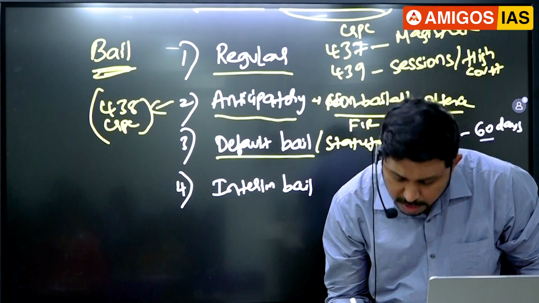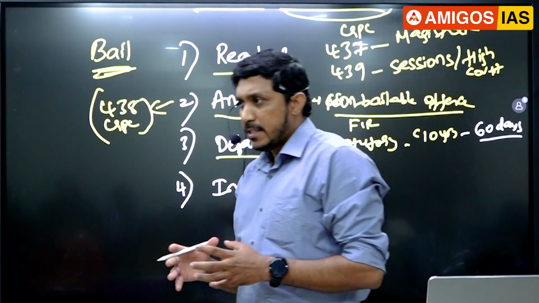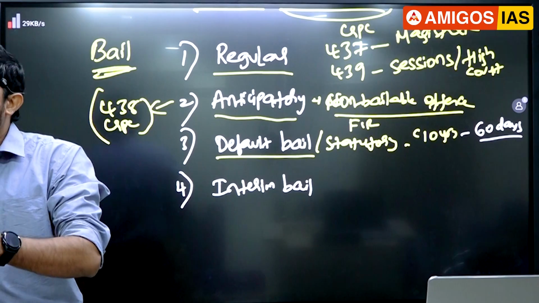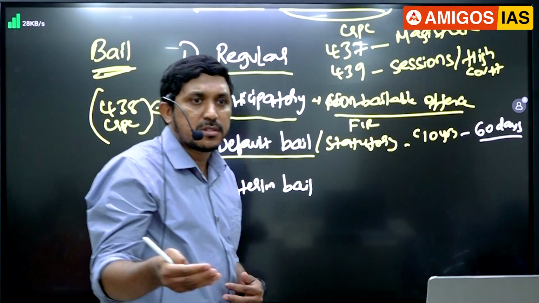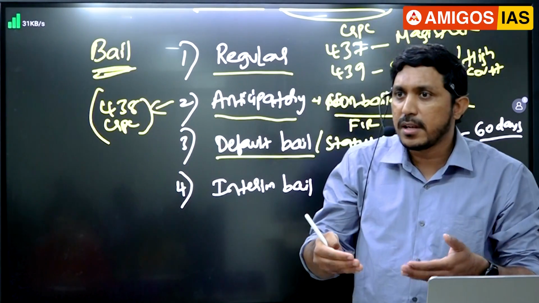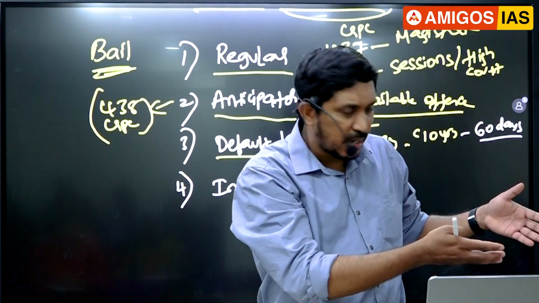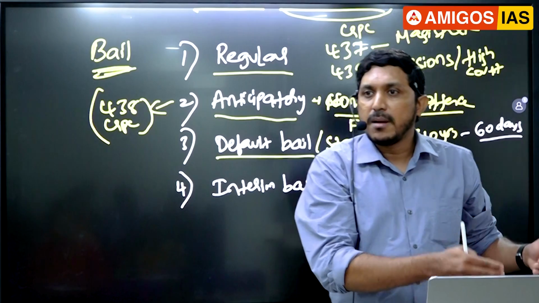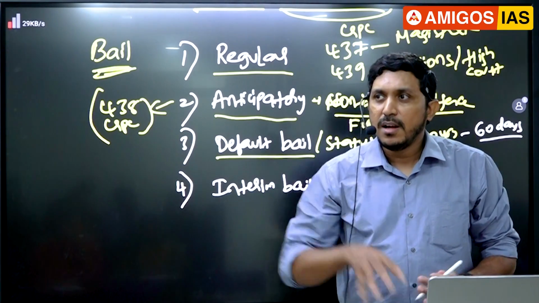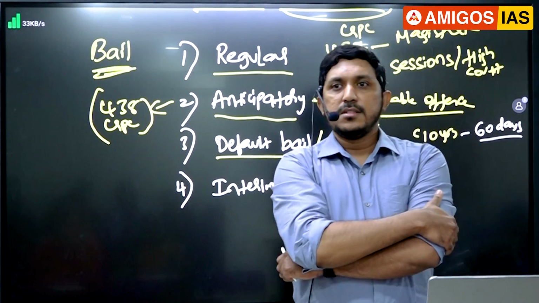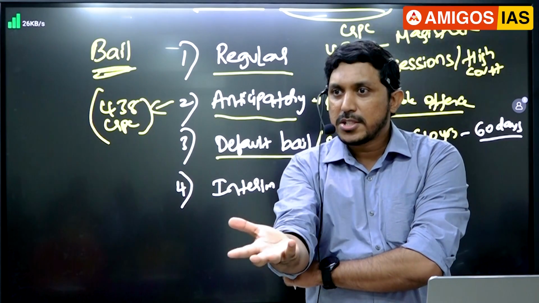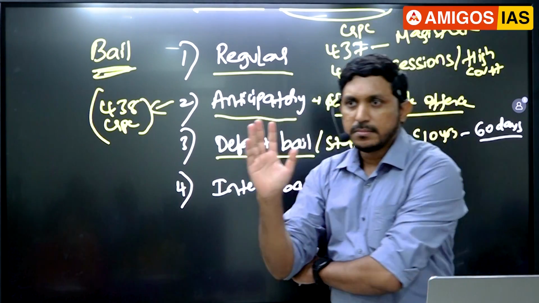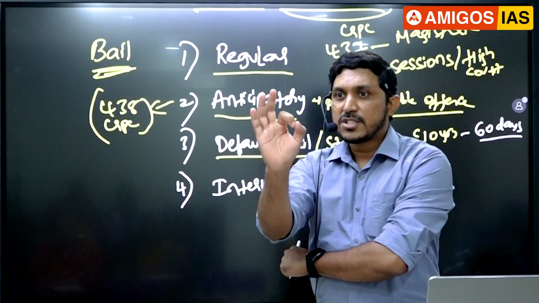Charge sheet means what? After you are arrested by the police, they will do investigation and write the charge sheet. After the charge sheet, the trial will commence in the courts. The charge sheet is important, guys. Only then do you understand what sections can be applied and what offenses are registered, and then the trial may happen. But if they arrest you and put you in jail without filing a charge sheet, then what happens? Sir, why was I arrested? Where is the investigation? Where is the charge sheet? If no charge sheet, let me go. That is the point. 60 days.